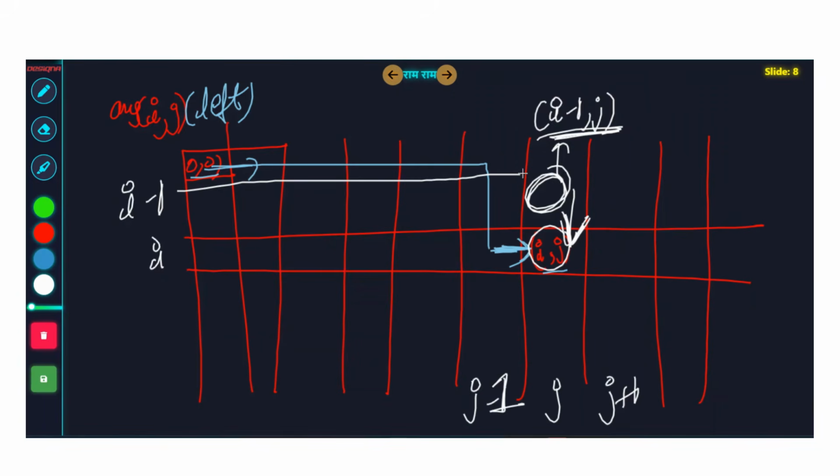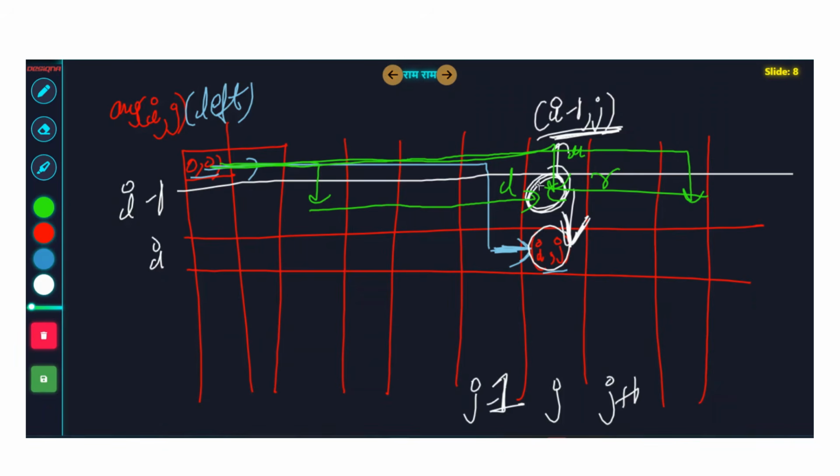Let's think about it. I minus 1 comma j, you are allowed to reach from all the places, right? From 0 comma 0, you can reach I minus 1 comma j from the left hand side also. From 0 comma 0, you can reach this cell from the upside also. And if you want, you can reach it from the right hand side also, like this. You go down and reach it from the right hand side. In any way you are allowed to reach. Once you reach, just do one more down move and it will be answer I comma j comma up. Basically the best way to reach here from the upward cell.